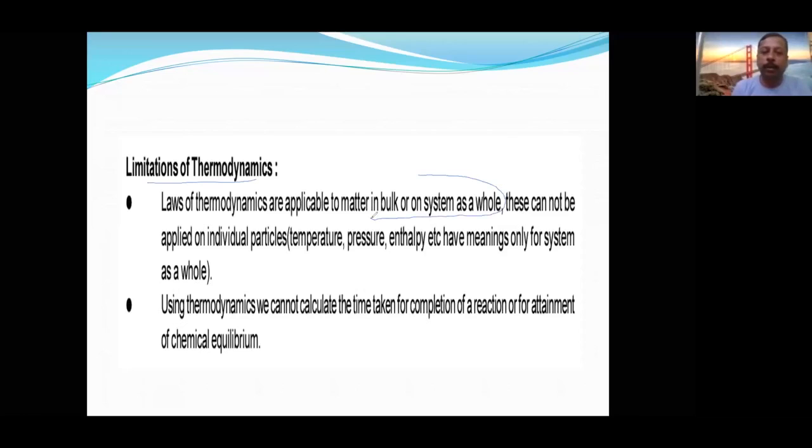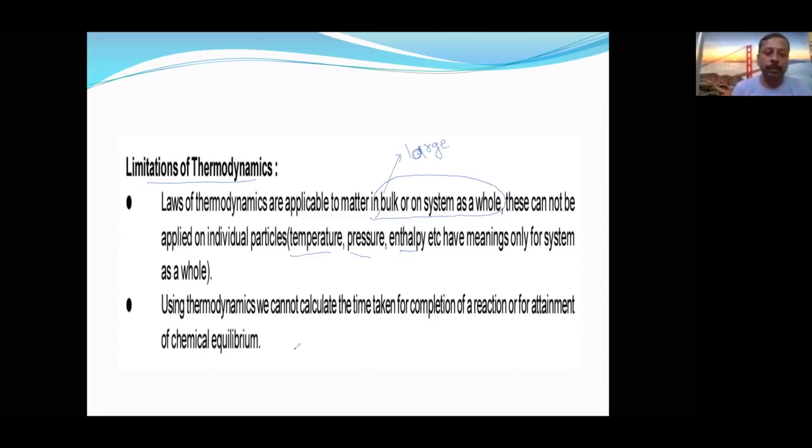It will not give information about individual molecules or individual particles. They are applicable only in bulk, like the temperature of a system, pressure of a system, enthalpy of a system. Bulk in the sense of large quantities. This is applicable only when things are in large quantity.